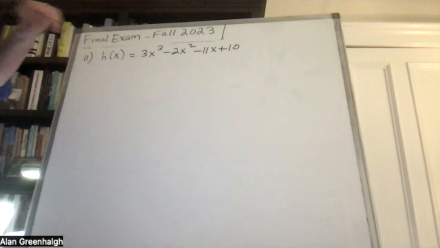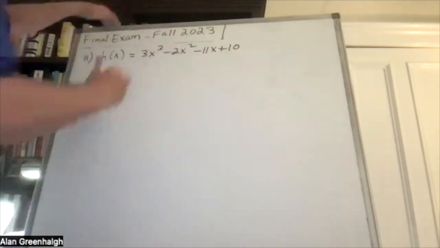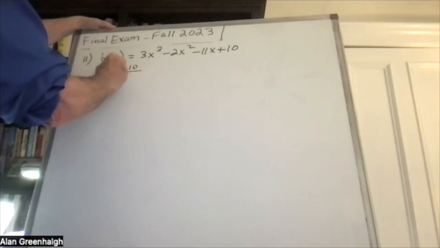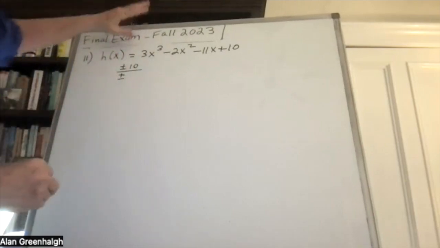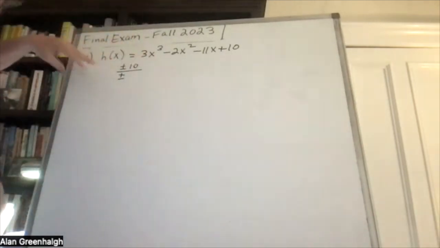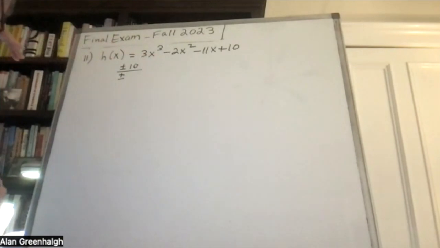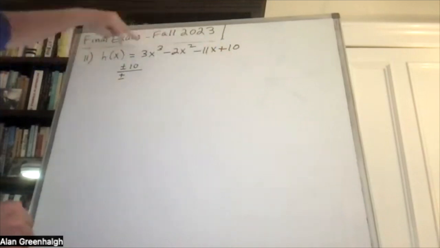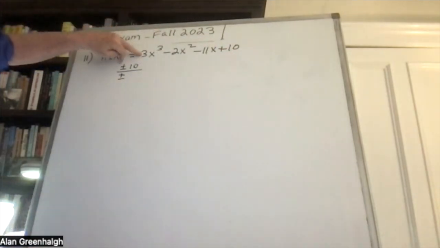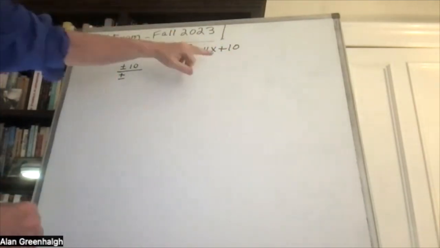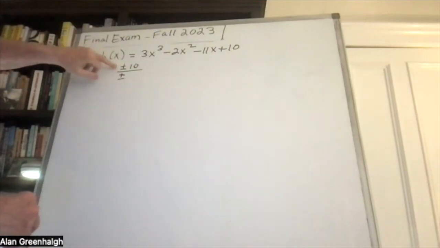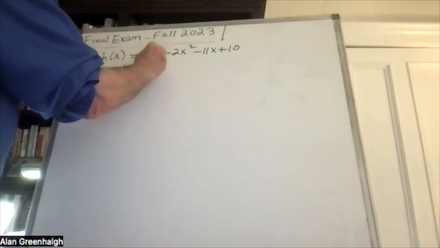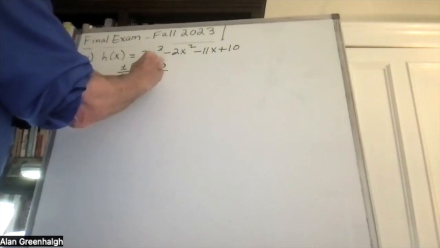That 3. So we take all the factors of 10. In other words, when we list all possible rational zeros, it'll be the factors of 10 divided by the factors of 3, plus or minus. So it's going to be plus or minus 10 divided by plus or minus 1, and plus or minus 10 divided by plus or minus 3.